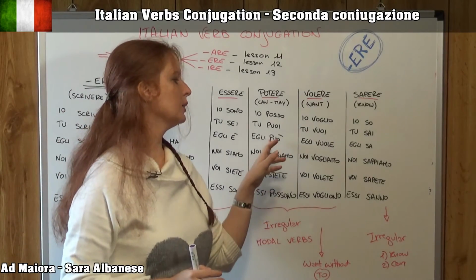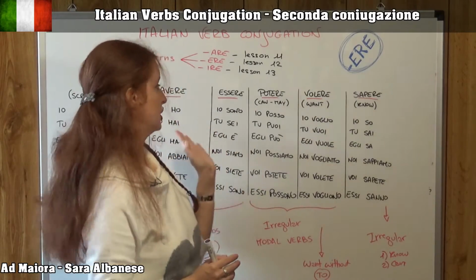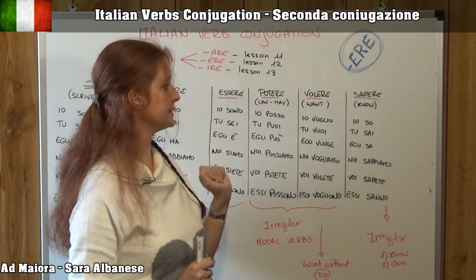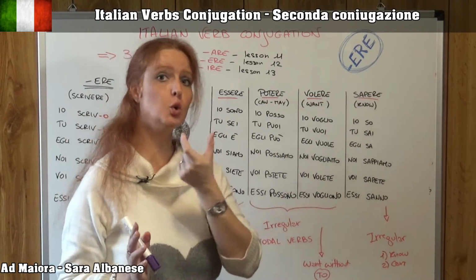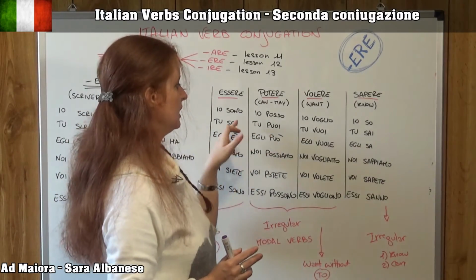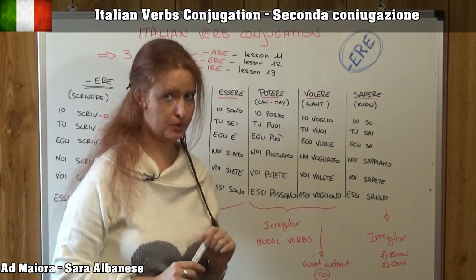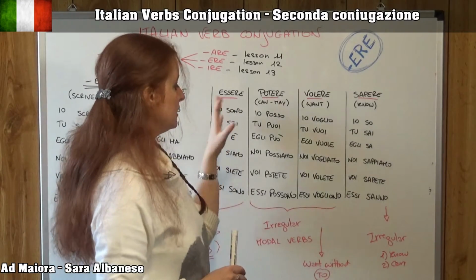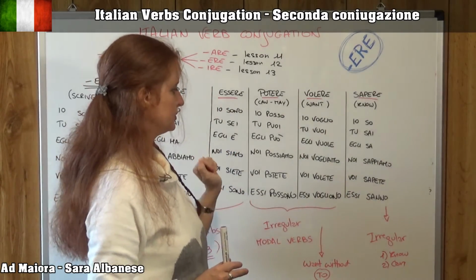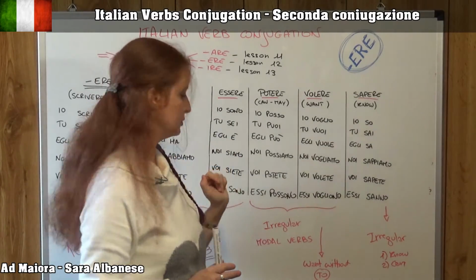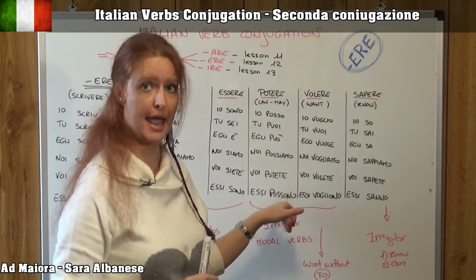Well, the only one which has an accent is the third person singular, as in the verb essere. In some cases you have the U sound, okay, but only two of them, so the second and the third person singular. In the other three persons, the first person singular, the first person plural, and the third person plural, you have a double S.